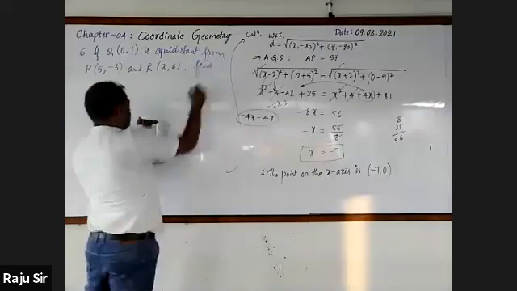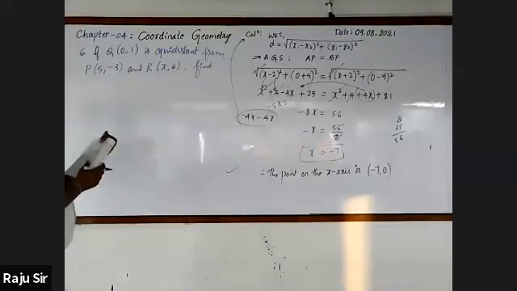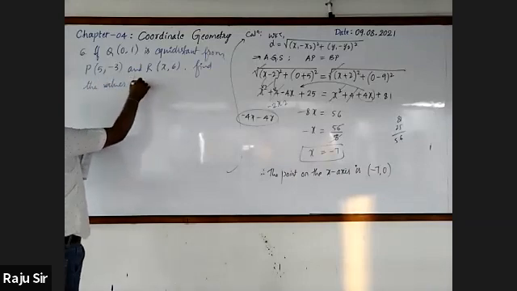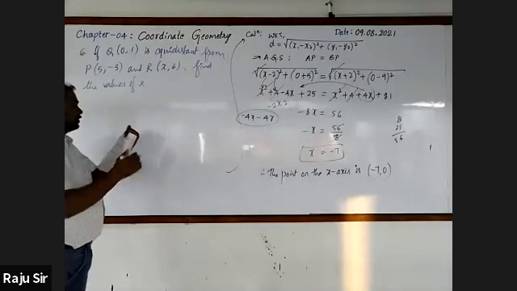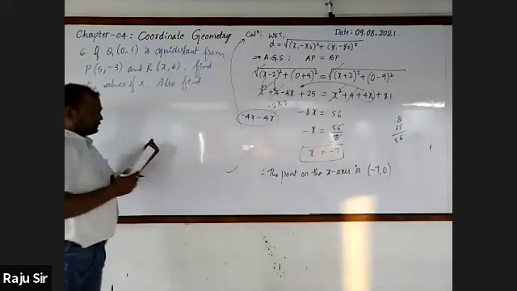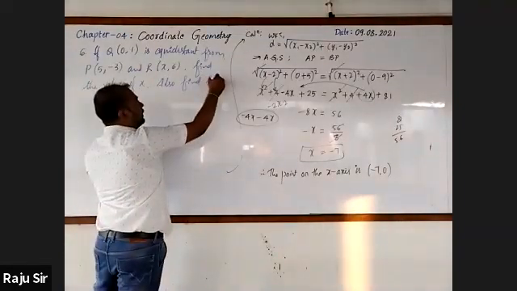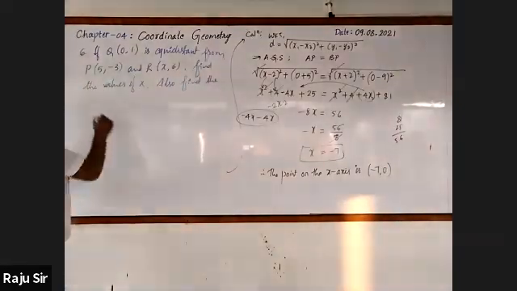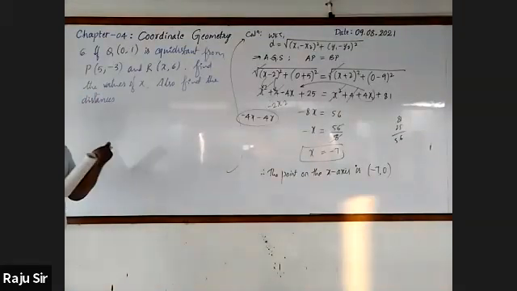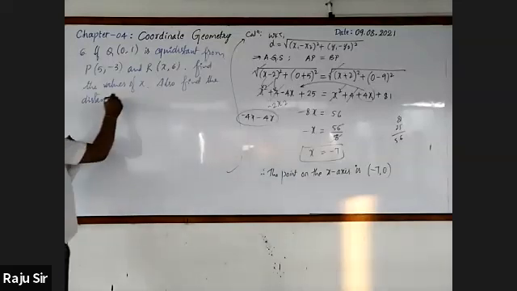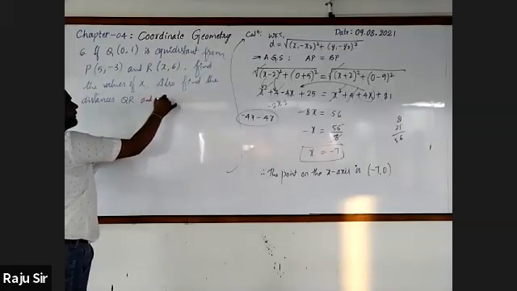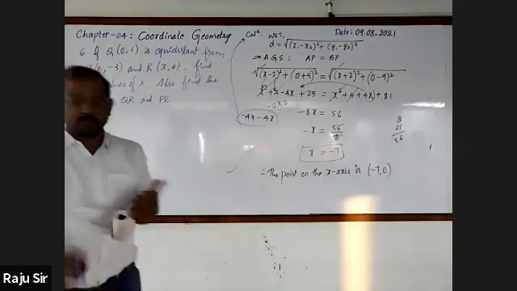Find the values of x. Also find the distances. One is QR, second one is PR. QR and PR.